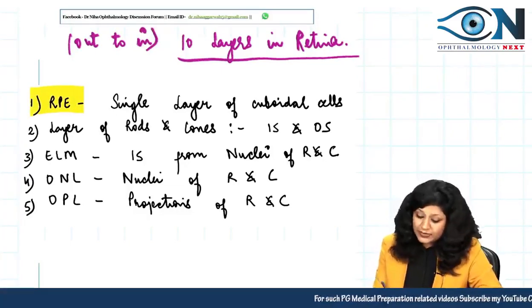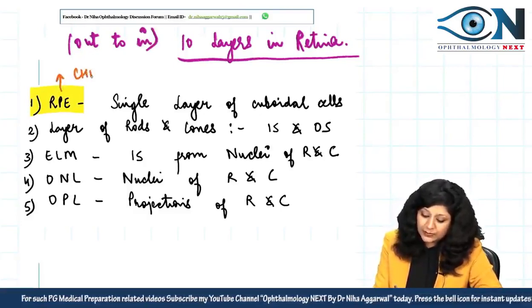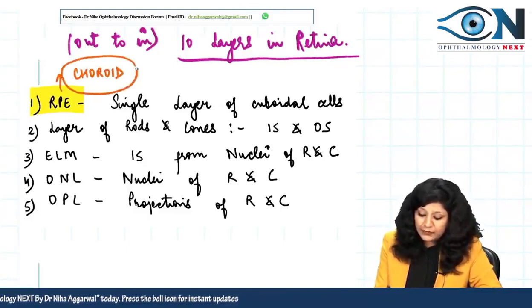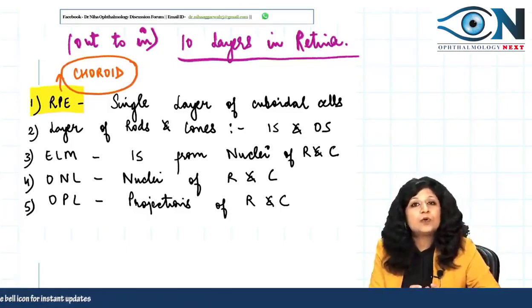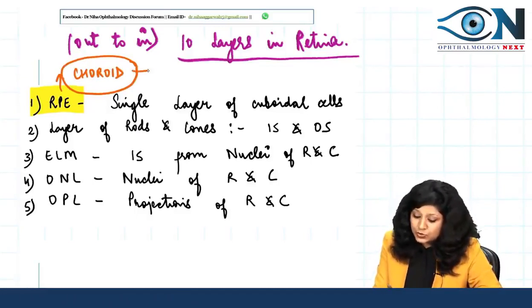Okay. Now what is outer to this? Which layer is present outer to this? There will be choroid. So it is best if you are able to identify this choroid which is outer to the RPE, and usually this will be shown as a dark layer because it is a pigmented layer.